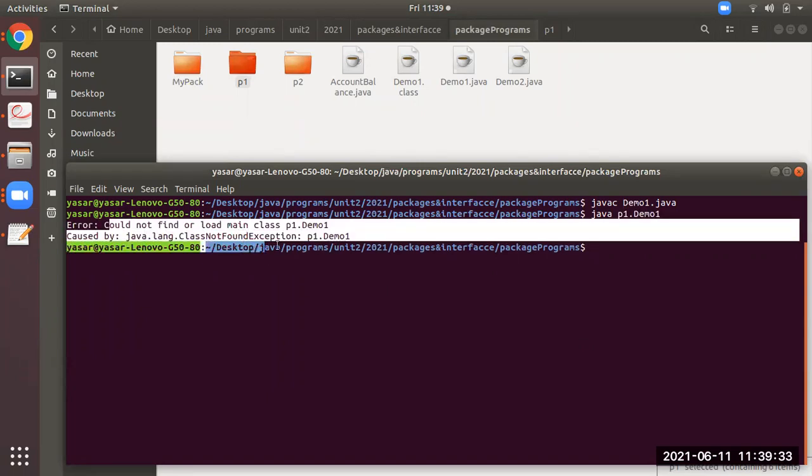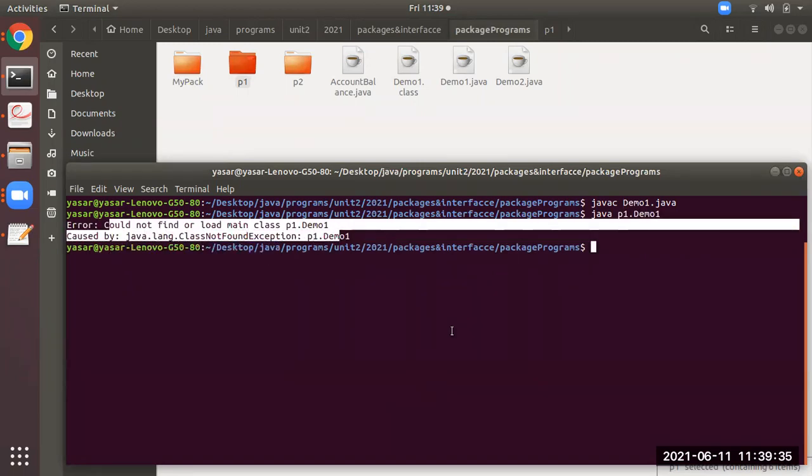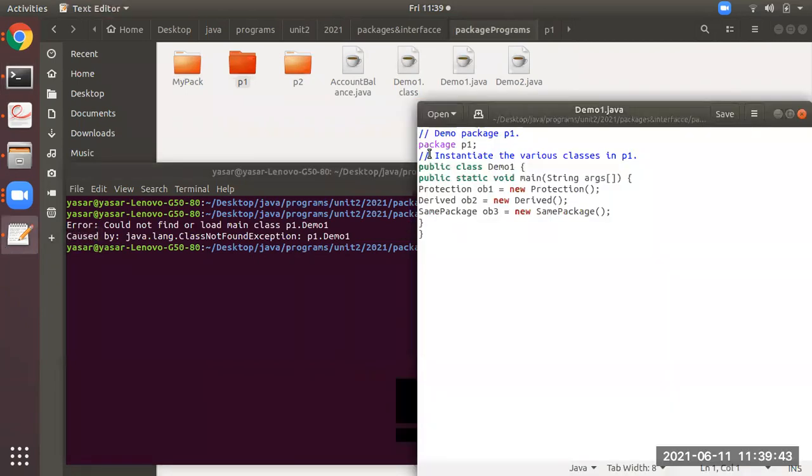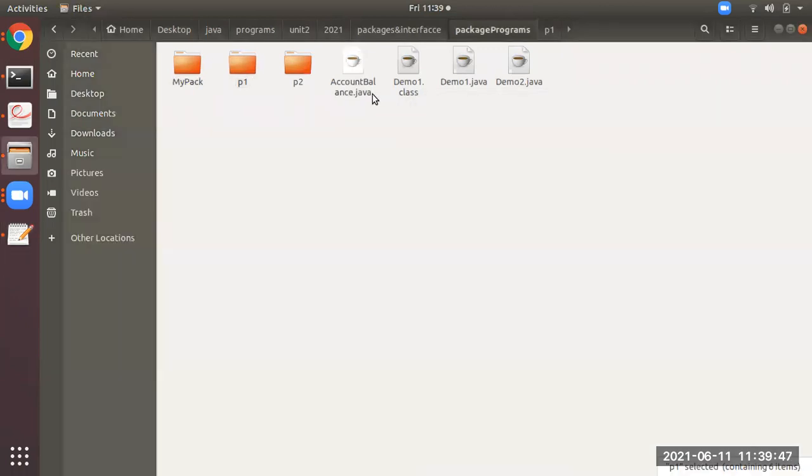See, "cannot load or find main class p1.demo1" means demo1.java's demo1.class file should also be available in that folder. Why? Because it is under the p1 folder, demo1 also. So what to do is just drag and drop it. That's it. So this is done, students.